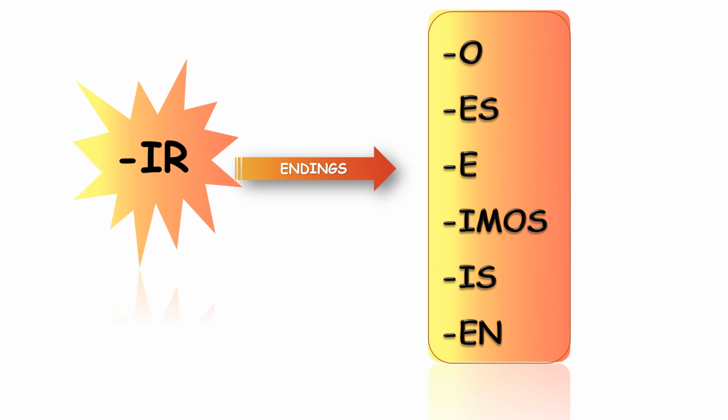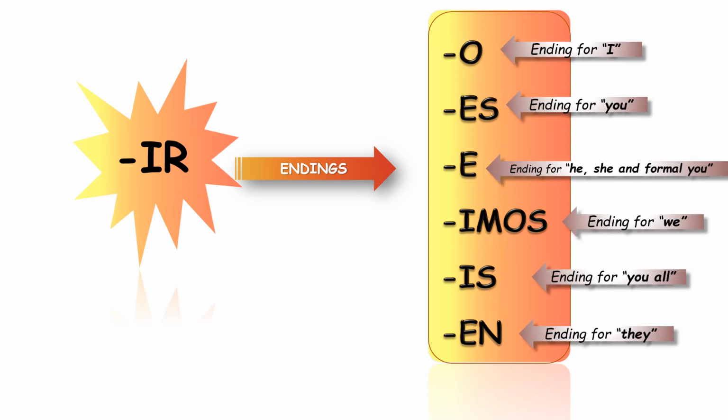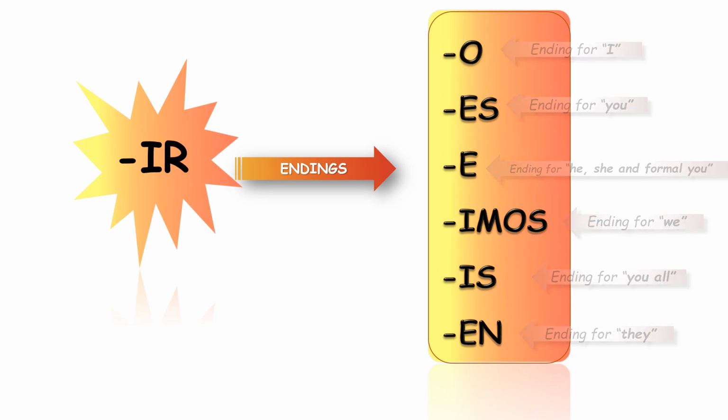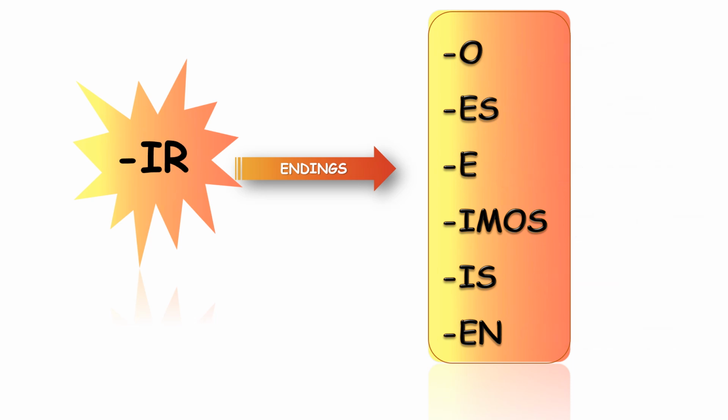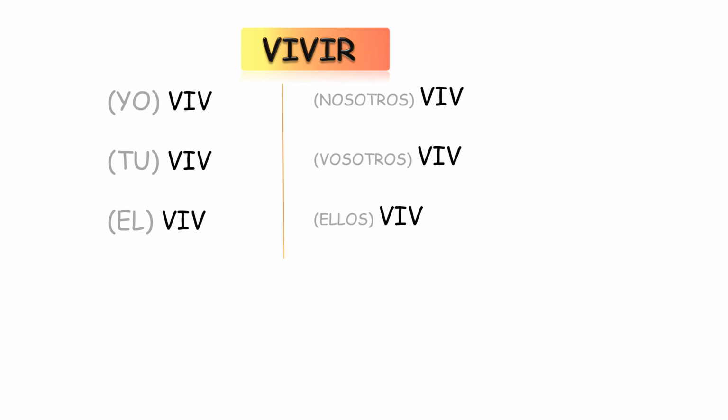And finally, the third group, ir. The endings are very, very similar to the endings of the second group, but it changes the nosotros and vosotros. Let's see an example again. Vivir, to live.